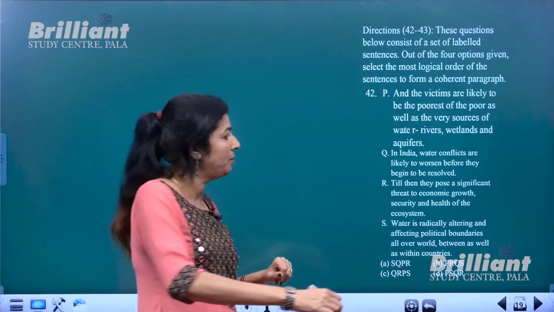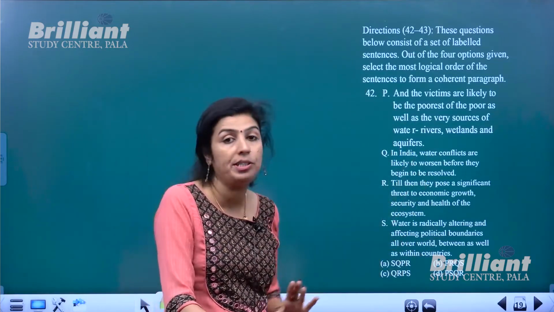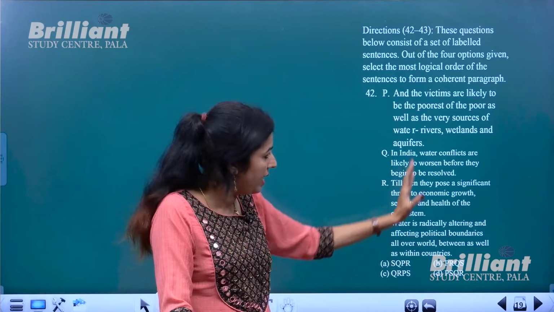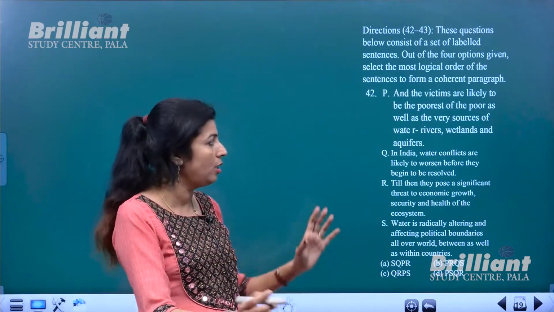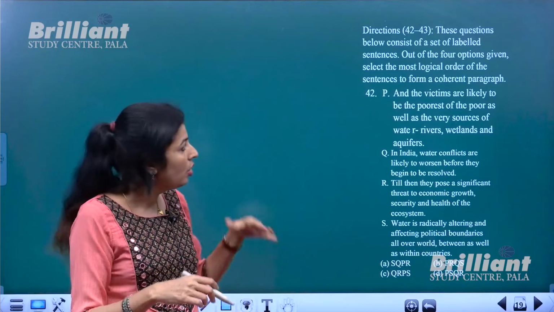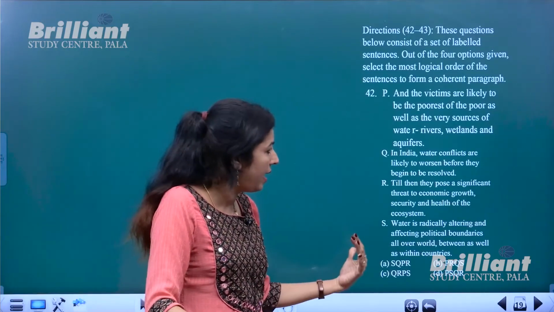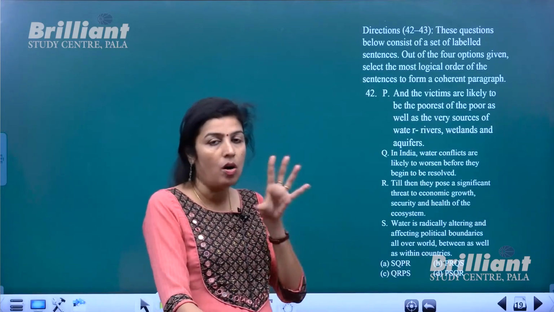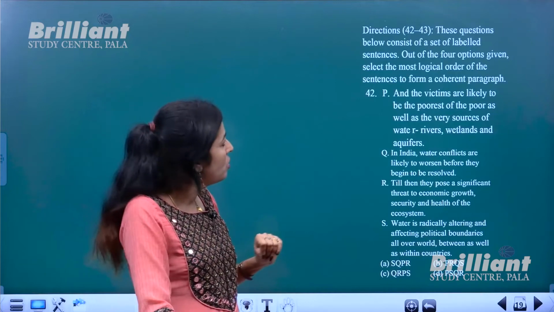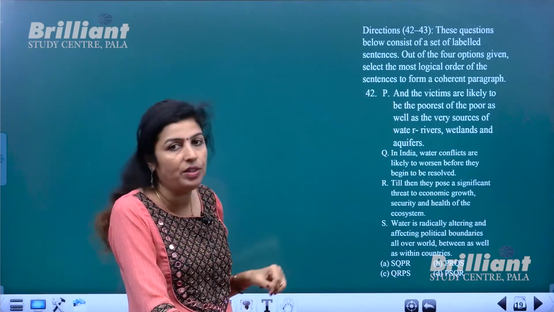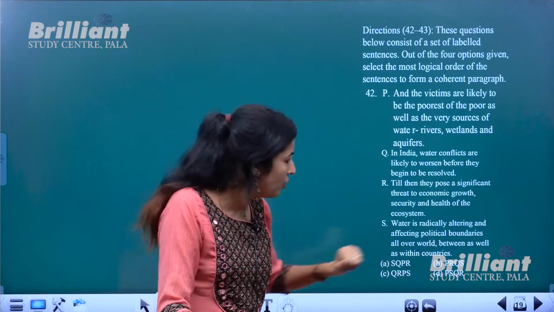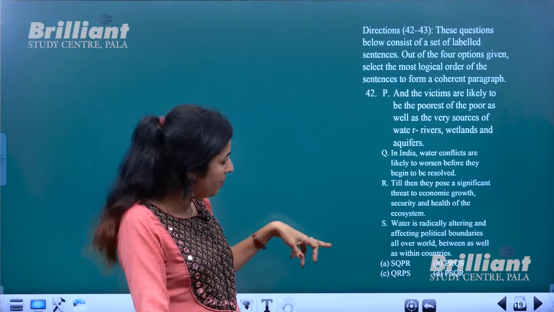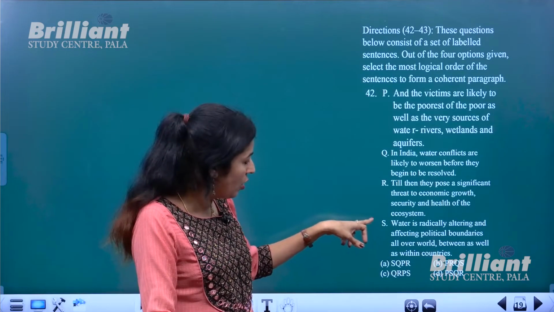We need to find out the correct sequential order of these sentences. A passage has been broken into different sentences, and those sentences are given in jumbled manner. You need to find the exact order in which these sentences are to be arranged to make a meaningful or logically connected passage. The sentence beginning with the victim, so we cannot start with P. In India, water conflicts are... But before that, do we have a better option to start with? The S sentence.